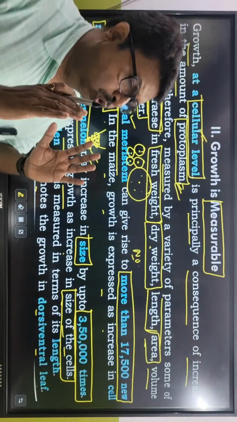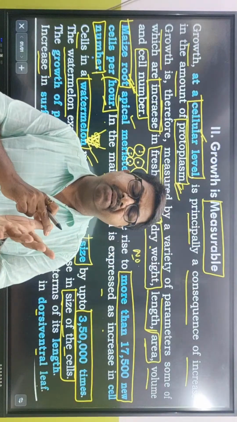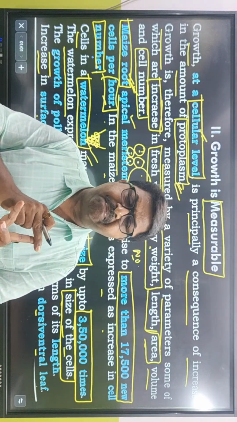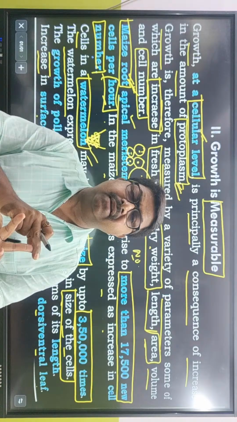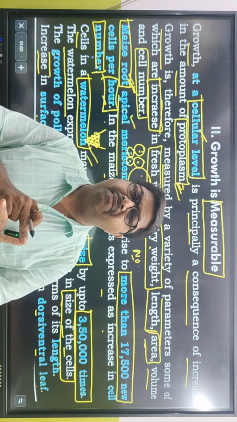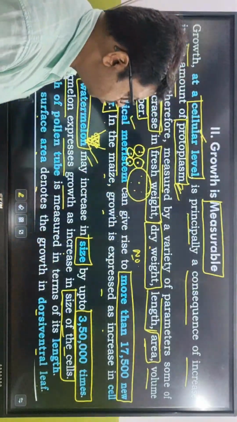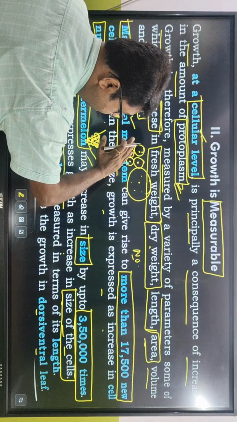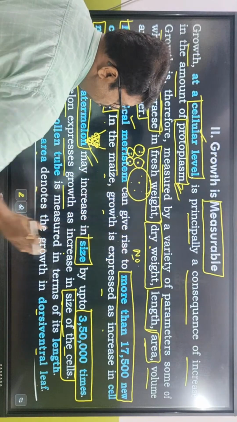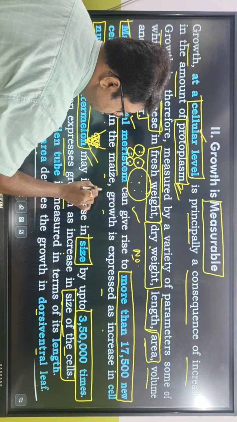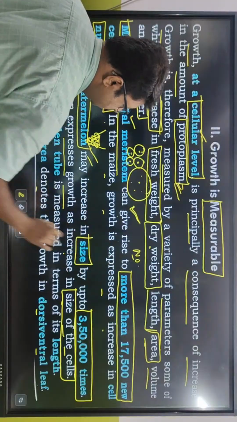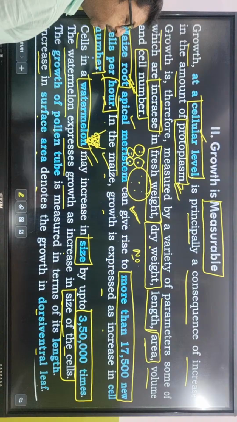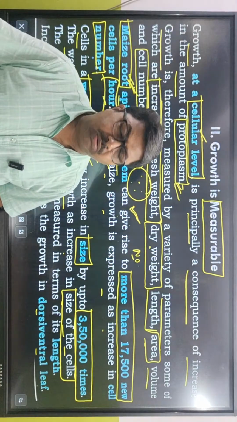So growth means what? It can be an increase in volume, an increase in cell number, or an increase in the size of the protoplasm. It can also be an increase in dry weight or an increase in fresh weight. So if the number increases or the weight increases, we will call it growth. Why did maize come up? In maize, 17,500 new cells are formed per hour. So the number of cells is increasing. That is leading into the growth of the maize root.